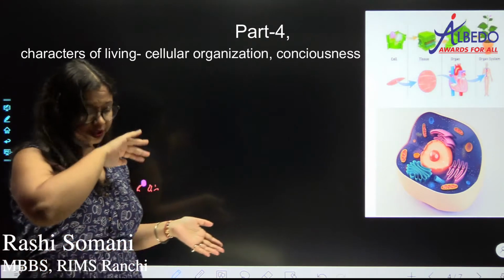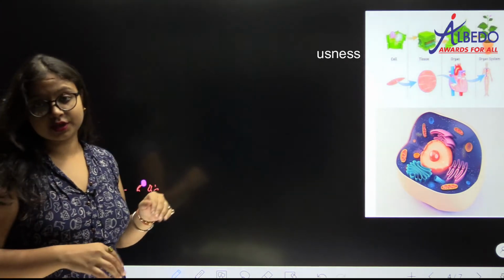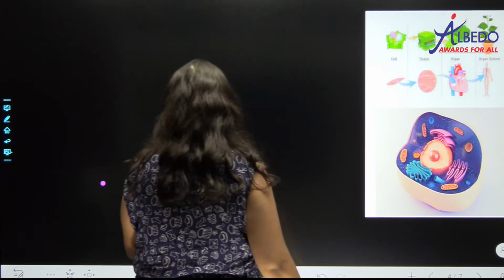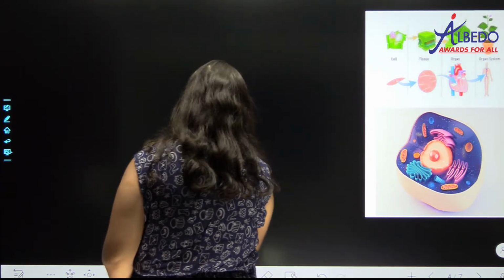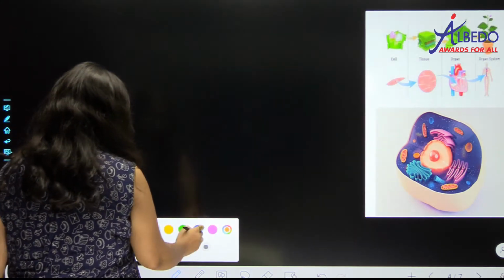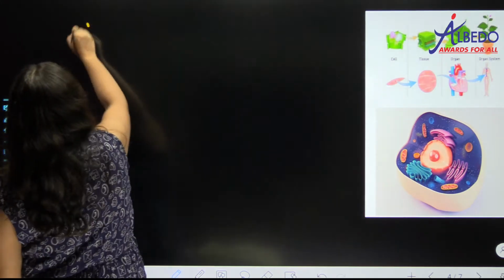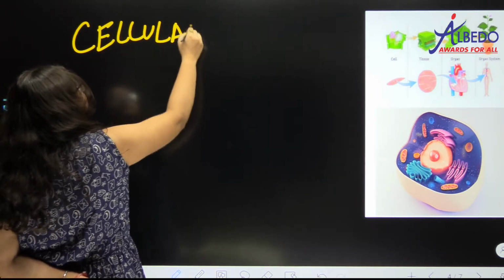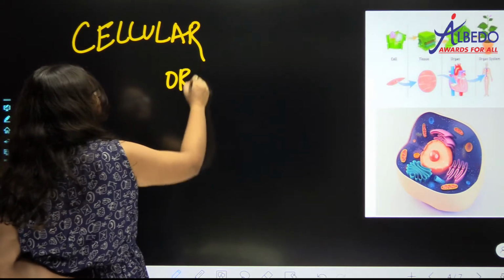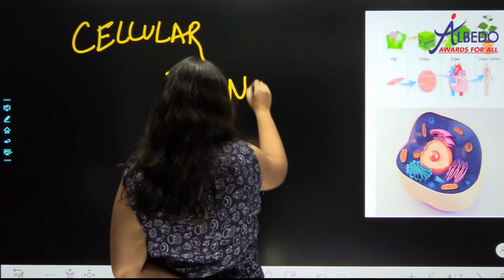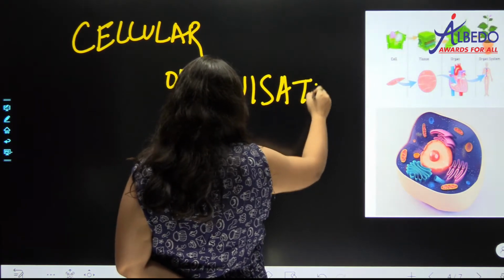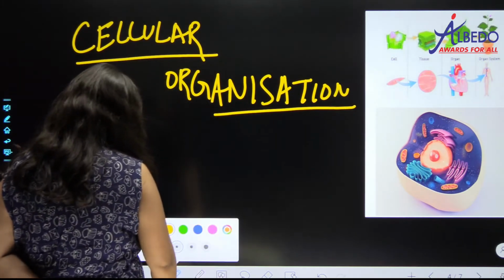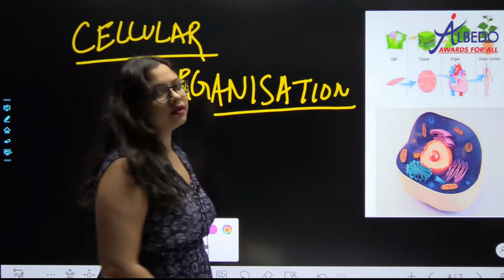Now let us come on to the next characteristic of living, that is what is called cellular organization. Now, what do you mean by cellular organization?